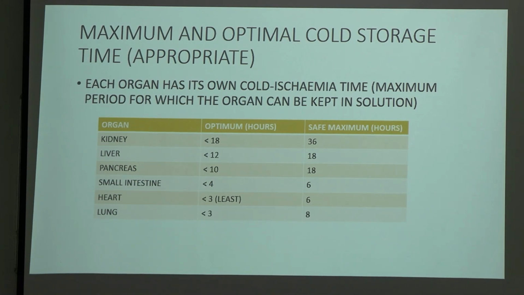Small intestine, there is intestinal transplant also. Small intestine less than 4 hours and maximum period will be 6 hours. Heart less than 3. So this is a potential question. The least is of heart, less than 3 hours, and maximum safe hours is 6. Lung less than 3 hours and safe period is 8 hours.